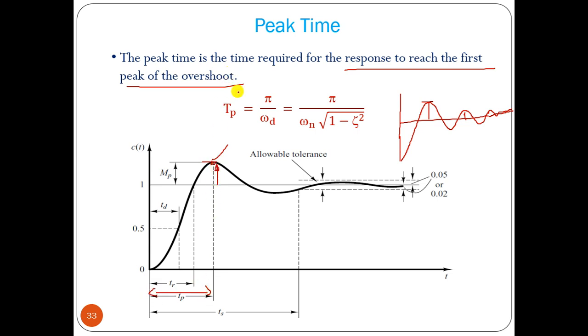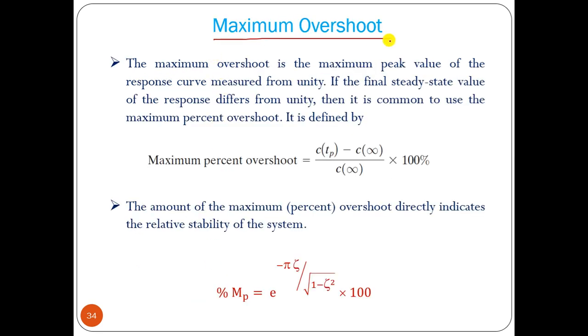Peak time we can find out using the formula pi by omega d, where omega d equals omega n into root of 1 minus zeta square.